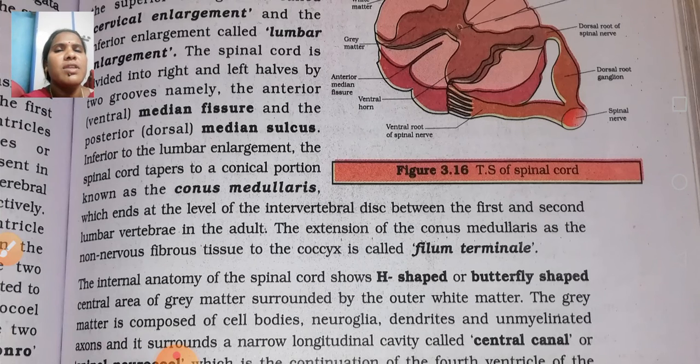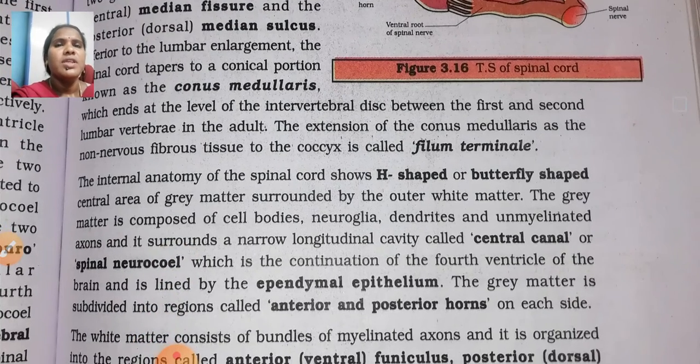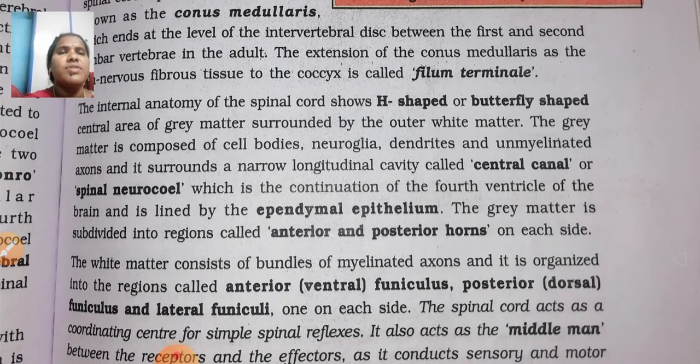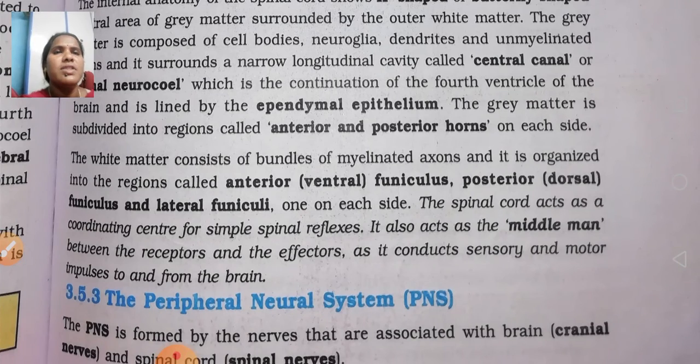The gray matter is mainly composed of cell bodies, neuroglia, dendrites, and unmyelinated axons, and it surrounds a narrow longitudinal cavity called the central canal. The central canal is a continuation of the fourth ventricle of the brain and is lined by ependymal epithelium. The white matter consists of bundles of myelinated axons.